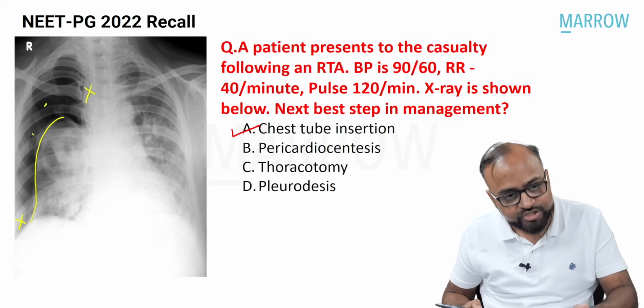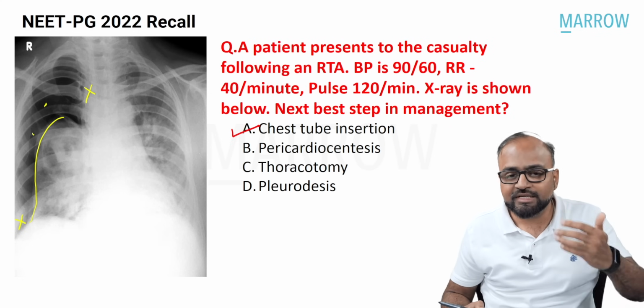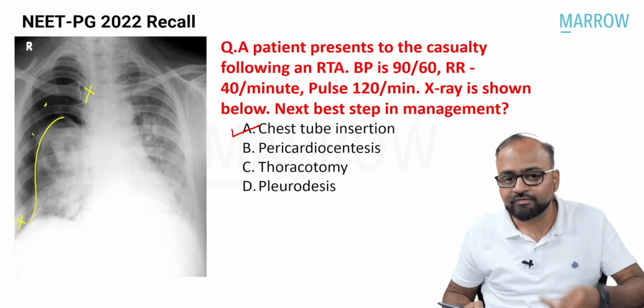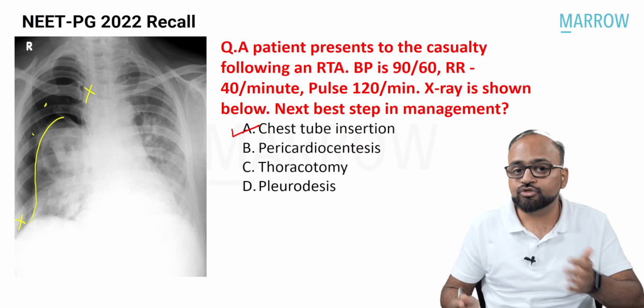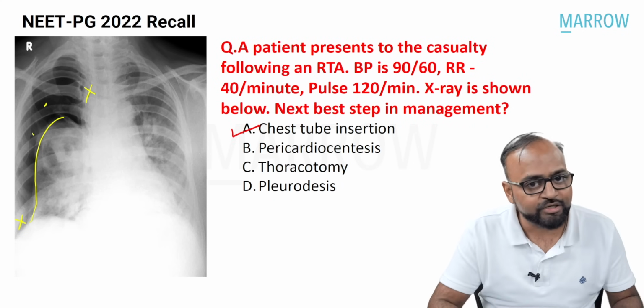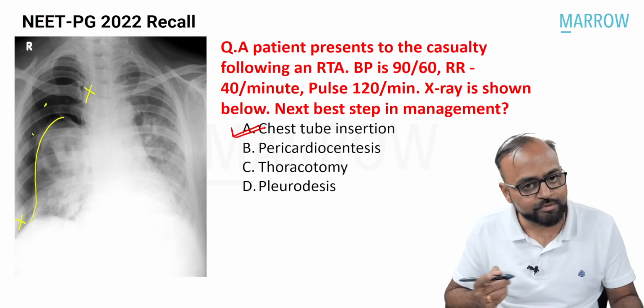We put in a chest tube, put the distal end under a water seal. So what will happen is that gradually, slowly, this air will get resorbed, right? Once this air is resorbed, the lung will expand and the pneumothorax will completely go away. So therefore, the answer here is chest tube insertion.